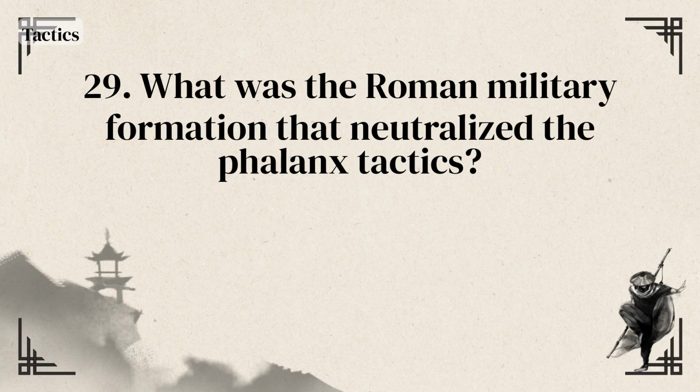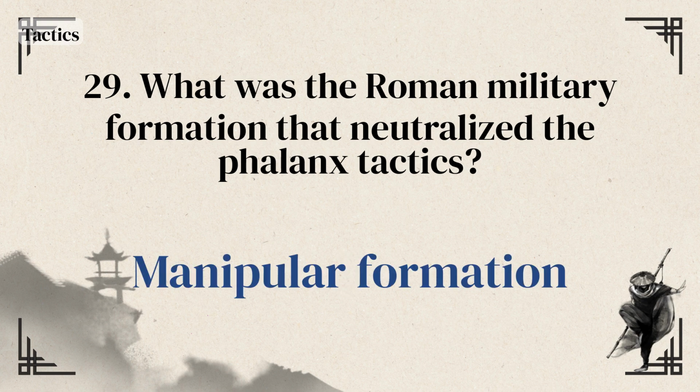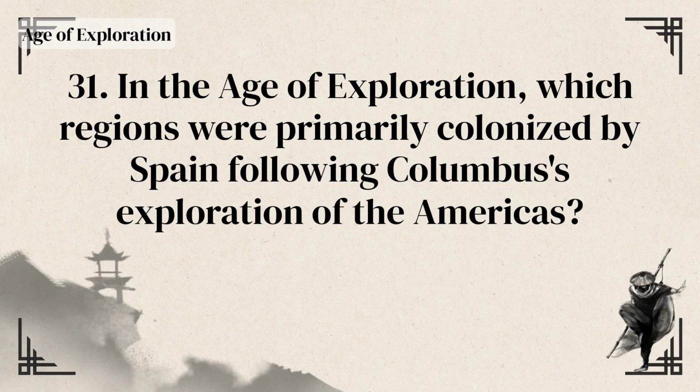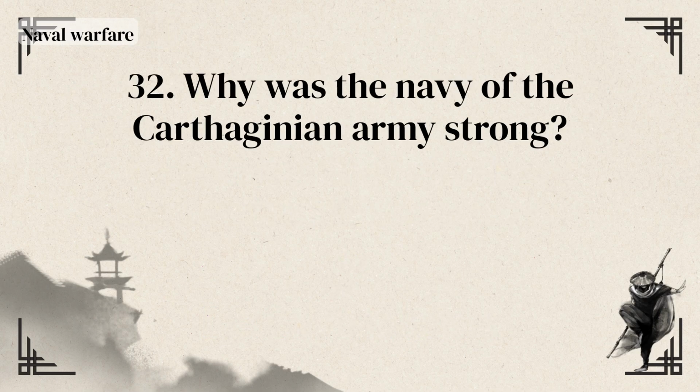Thomas Jefferson. What was the Roman military formation that neutralized the phalanx tactics? Manipular formation. Where did the Dorians settle, the region where Sparta is located? Laconia. In the Age of Exploration, which regions were primarily colonized by Spain following Columbus's exploration of the Americas? Latin America. Why was the navy of the Carthaginian army strong?